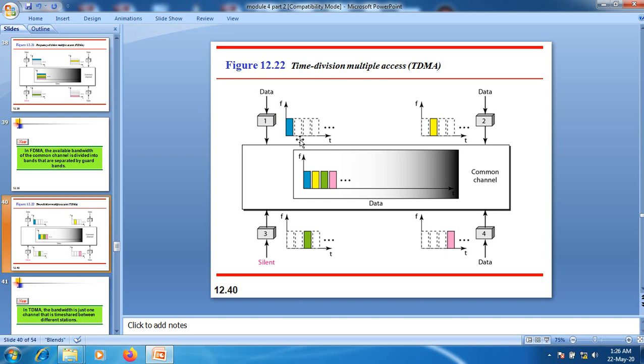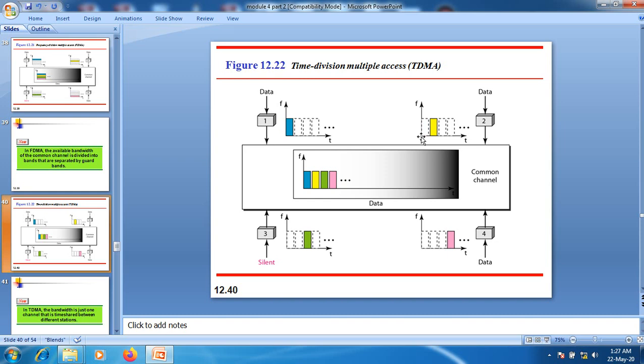As we discussed in the previous case, FDMA is completely different from FDM, that is frequency division multiplexing. Even in this case, time division multiple access is completely different from time division multiplexing here. TDM is a physical layer technique that combines the data from slower channels and transmits them using a faster channel here. And we are using the interleaving process here when it comes to TDM, that is time division multiplexing.